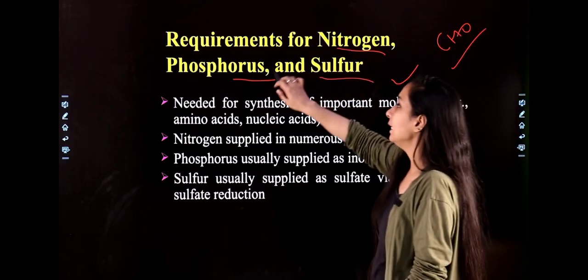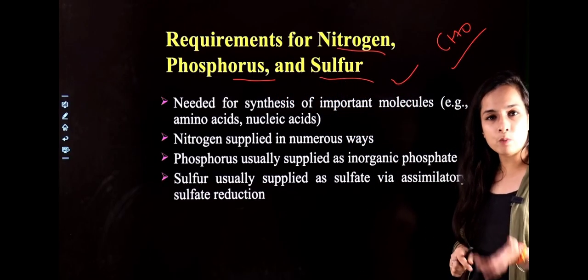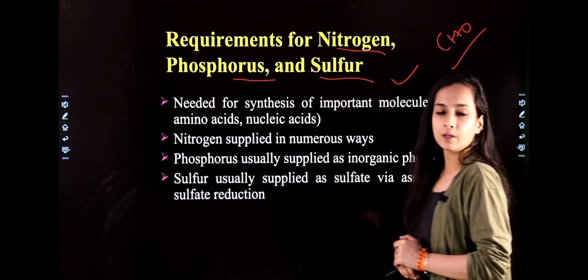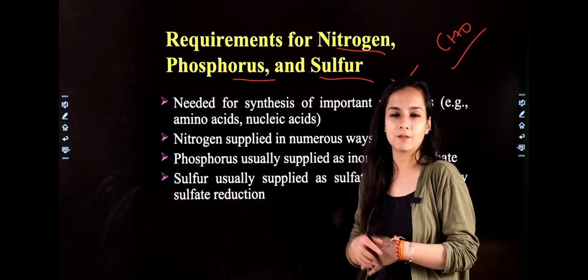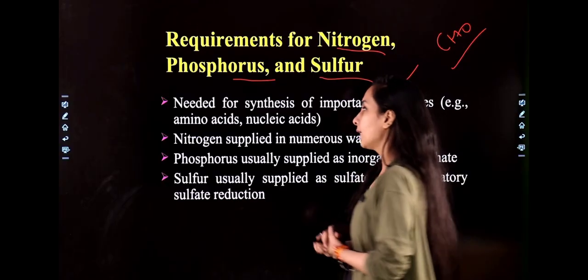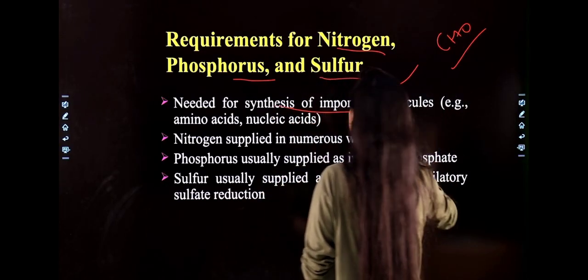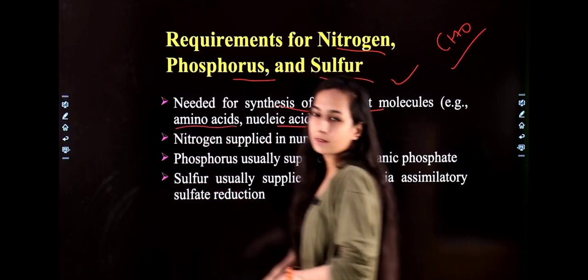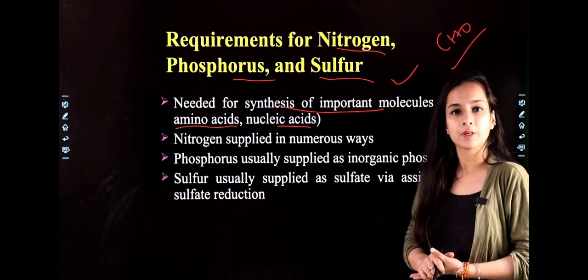Basically, they need these 3 elements for the formation of nucleic acid. And what is the function of nucleic acid? Nucleic acids participate in the formation of genetic information. What is that? Preparation of DNA in the cell, correct? So these are required for the synthesis of your nucleic acids and amino acids. Amino acids are the basic unit of your protein, right?